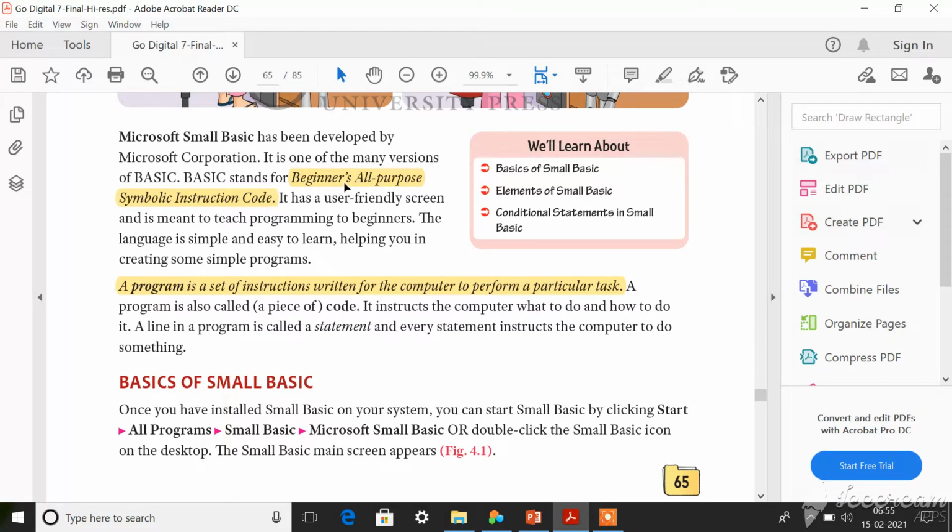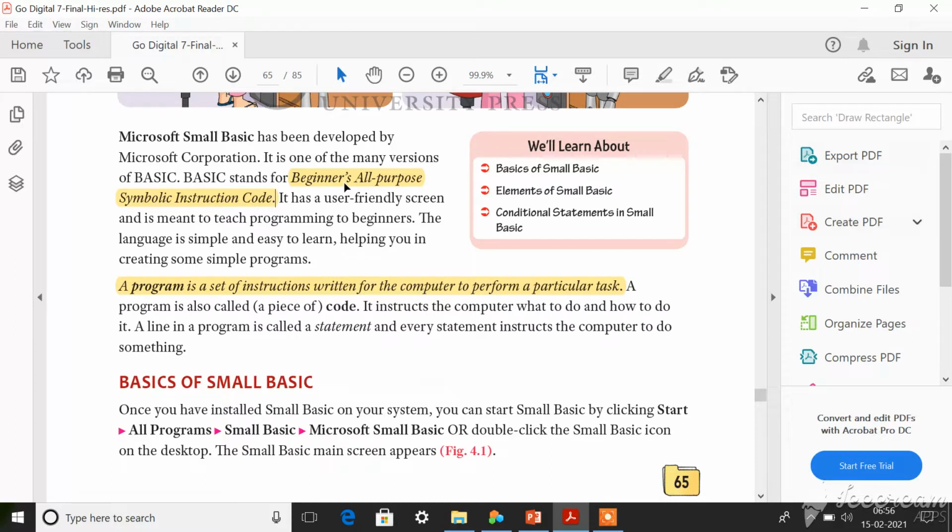Okay, dear children, so shall we learn this language now? In order to learn this, first of all you need to install MS Small Basic software into your system, either laptop or your computer in your house. You must first of all install this software. It's a free software available in Google.